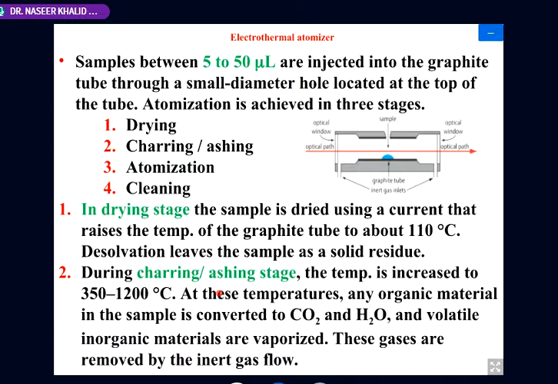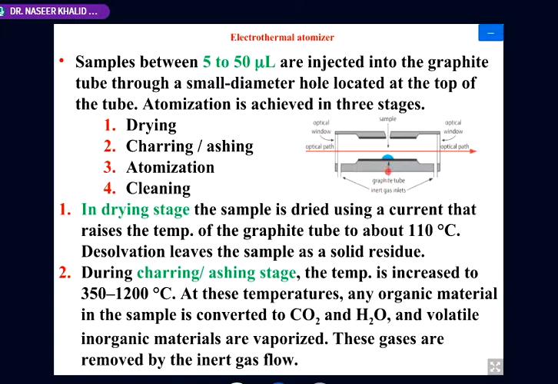Next, that was the drying stage. Now is charring, which is also called the ashing stage. In this, we increase the temperature ranging from 350 to 1200 degrees centigrade. In this temperature range, if there is an organic compound, it will be decomposed.